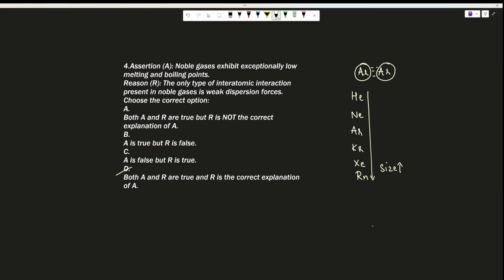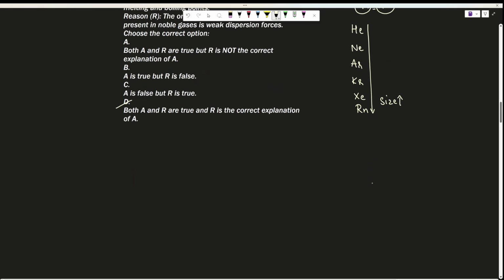Down the group, the interatomic interactions will be more. If they ask anything related to that, you should know it. That means down the group, melting and boiling points will increase because it will become difficult to break the bond.